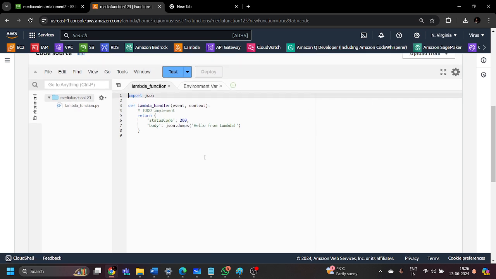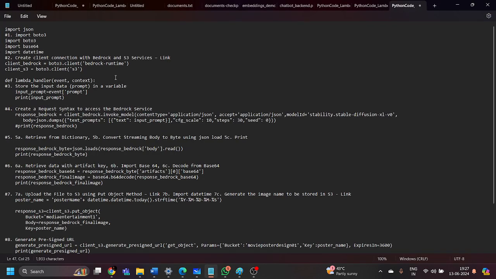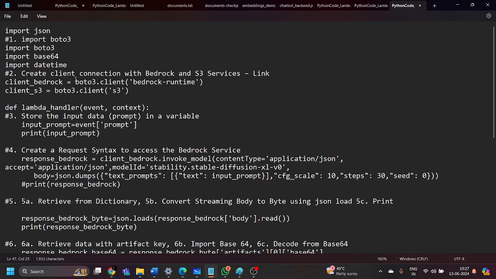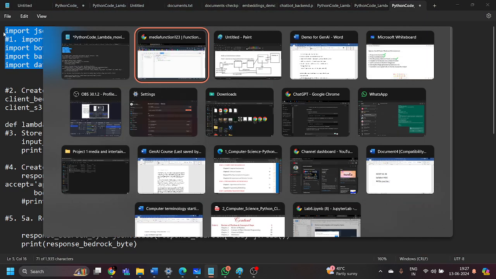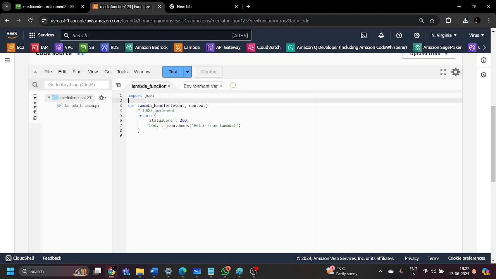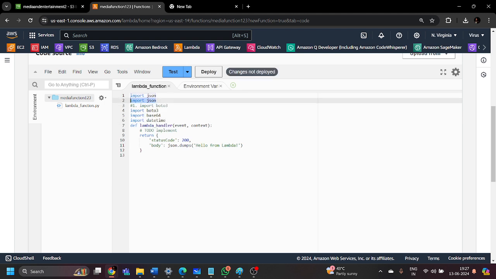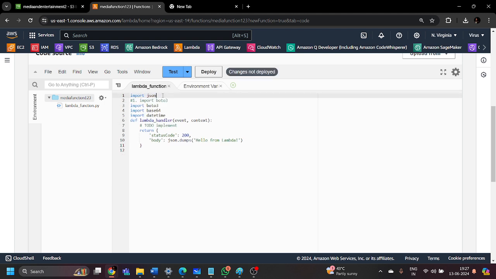Now let's move on to the coding part. In this particular coding part, we have a dedicated code written inside this document. The very first thing we are going to do is copy this over here, and I will also explain this code to you. Let me delete this because JSON has already been imported.